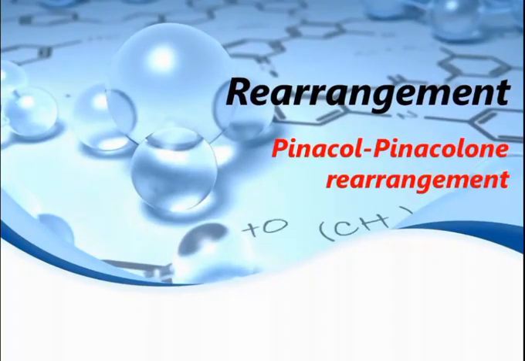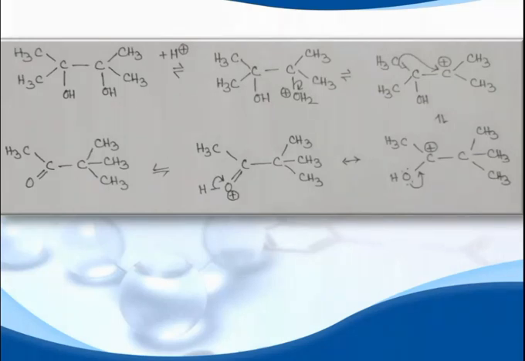Welcome students. Today I will discuss the Pinacol rearrangement. This is a type of reaction where a vicinal diol, under treatment with acid, forms either an aldehyde or a ketone. Here we choose a symmetric vicinal diol. When this is treated with acid, it forms a ketone, and the reaction mechanism is as follows.